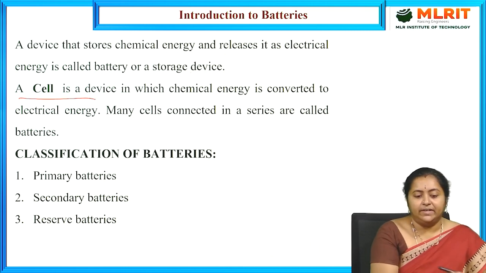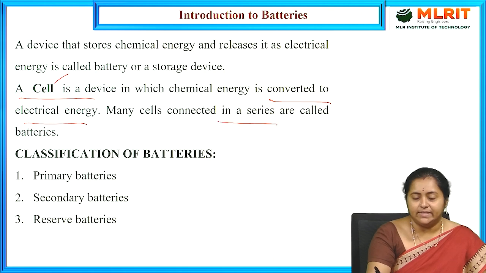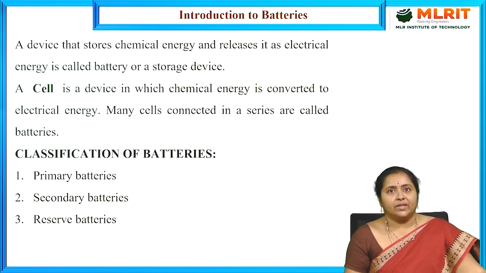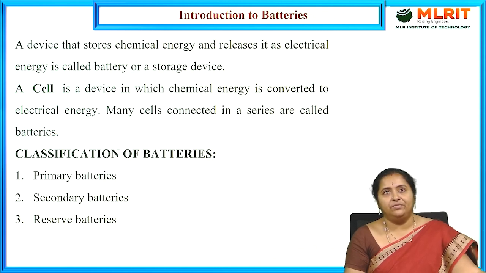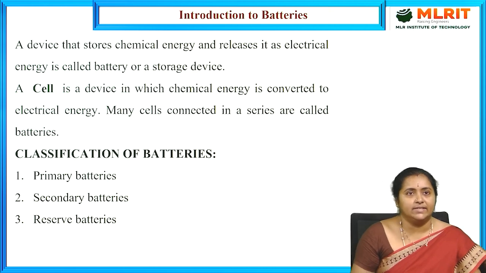A cell is also a device in which chemical energy is converted into electrical energy. If many cells are connected in series, we will call that system a battery. So, a battery is a device in which, if you store chemical energy, it is able to convert it into electrical energy. That is what we call a cell or a battery.